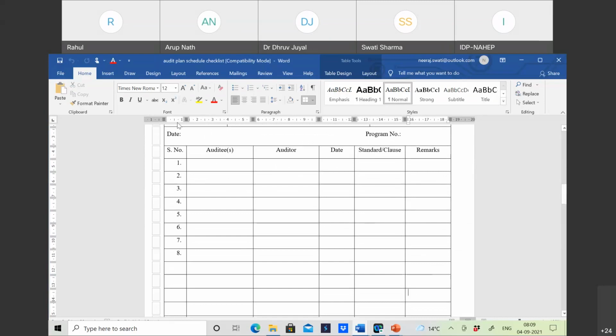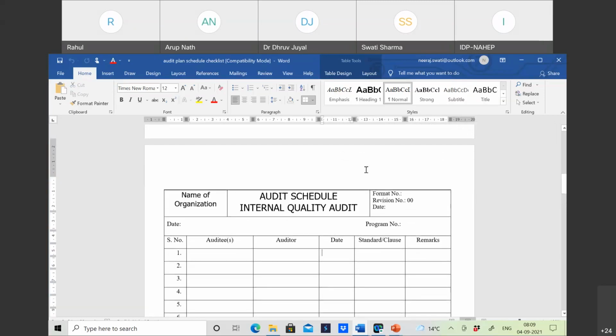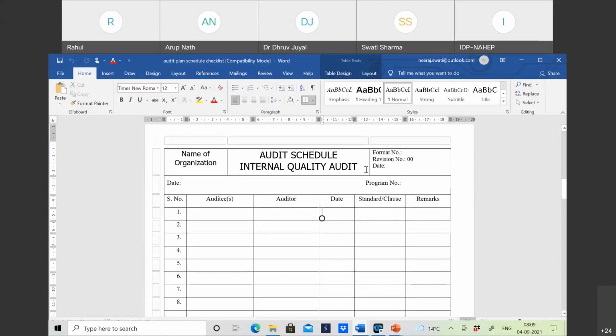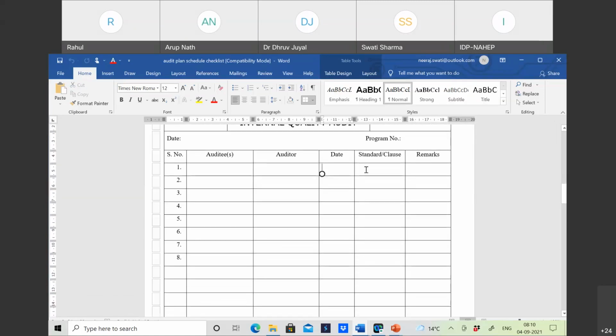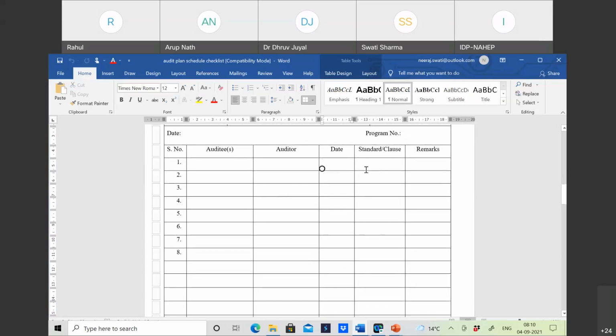And under this will come auditee, who is the auditee, and who is the auditor: name of auditee, name of auditor, date on which it is taking place, standard and clause, जो भी standard और clause वहां पर ऑडिट होना है उसका डिटेल, जैसा कि हमने कल मेंशन किया था कि यहाँ पर procurement department है, तो who is the auditor and dates must be there. So this is a template which might be used to make an internal audit schedule. It is a little different than the one which we discussed yesterday, which was a common template.